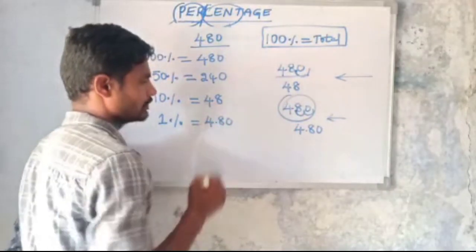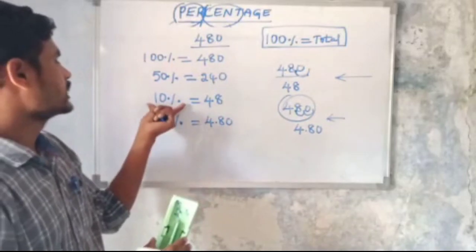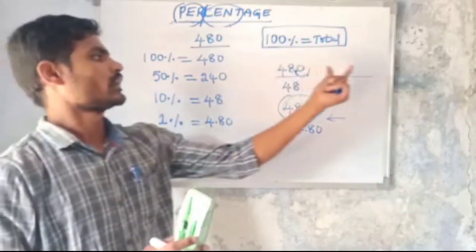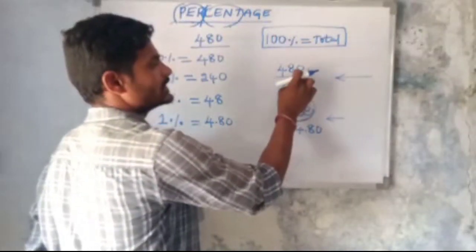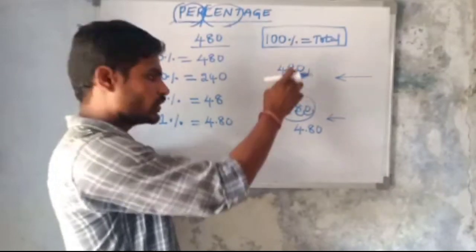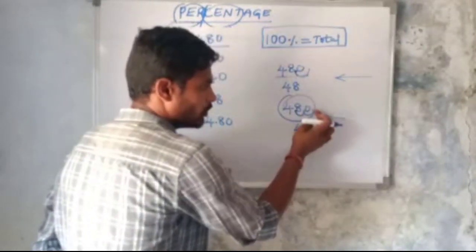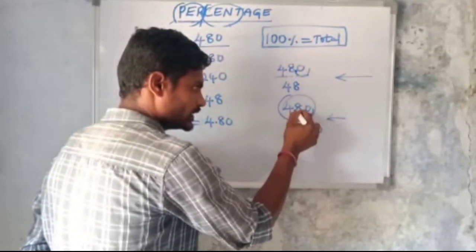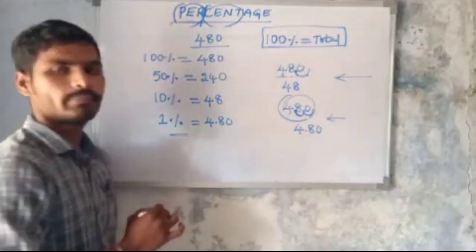So 4.80. Okay, so once again, what is the value of 10%? 10% means, taking from the right hand side, move one digit and keep a decimal point. In the same way, for 1%, starting from the right hand side, move 2 digits and keep a decimal point.